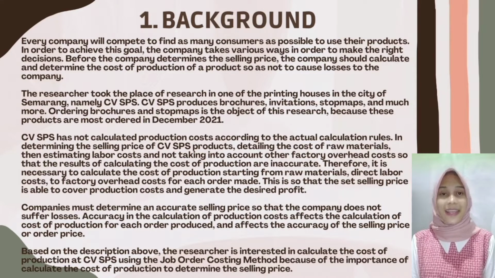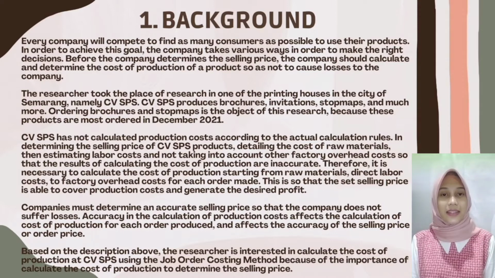Therefore, it is necessary to calculate the cost of production starting from raw materials, direct labor costs, to factory overhead costs for each order made. This is so that the set selling price is able to cover production costs and generate the desired profit.